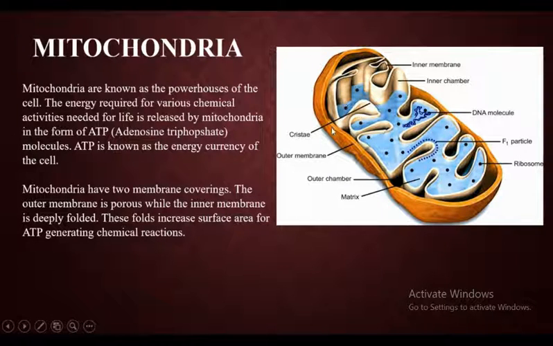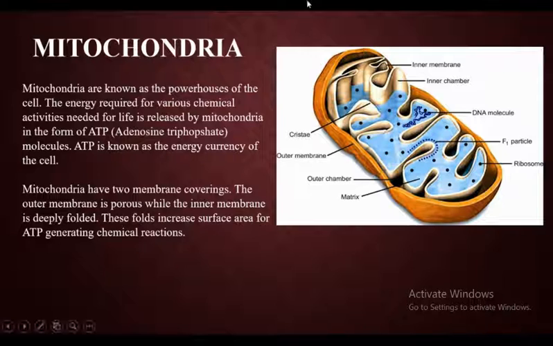Now see here, there are two coverings. I hope you can see this orange colored outer covering. This is called the outer membrane, whereas the inner white one is called the inner membrane. You can see that the outer membrane is smooth, in the sense it doesn't have any folding, but it has so many pores, that is, so many small holes.